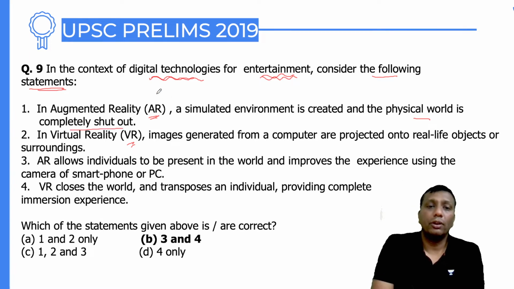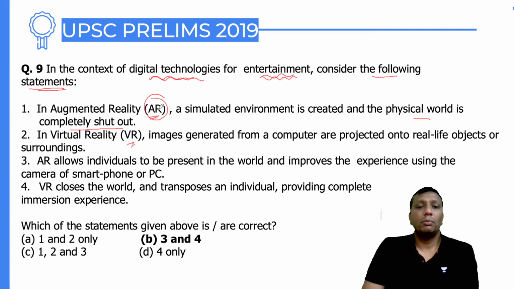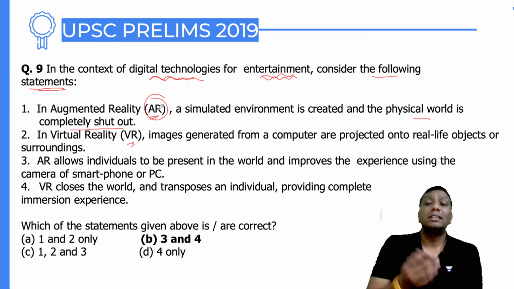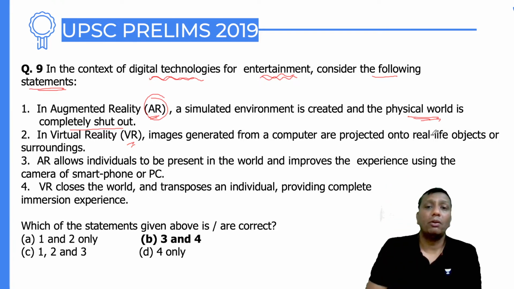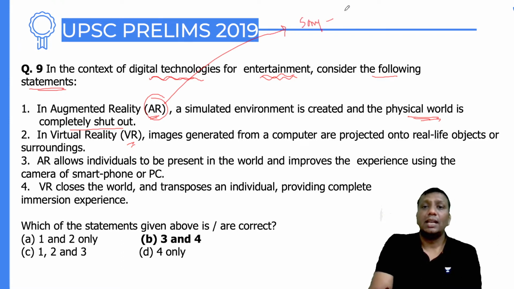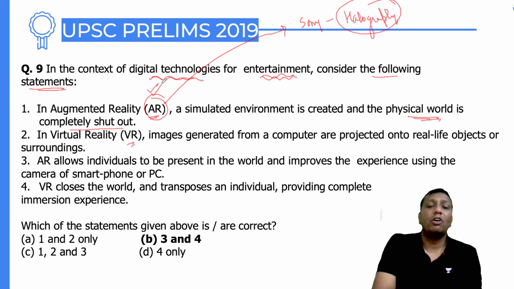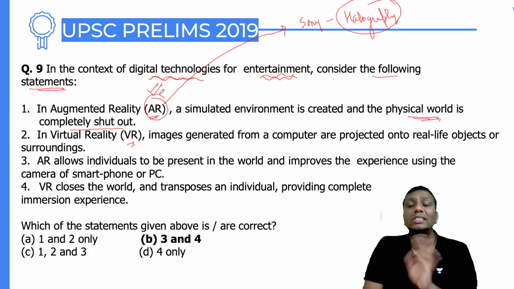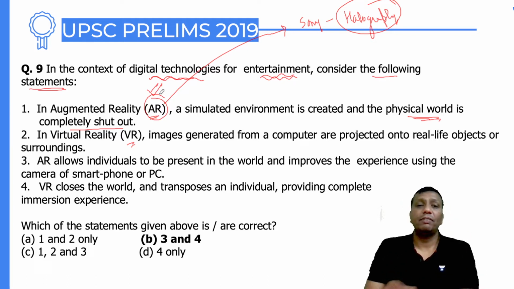See guys, it is totally wrong. Augmented reality, you know what is going to happen? An image is going to form in the physical world in front of you in the floating air. So definitely there is attachment to the physical world, physical world meaning where you people already are. Here the images are going to form in the floating air. This type of technology is in the news, guys. In the coming future, Sony even said that it will provide a holography type of television, based on this augmented reality principle, where there will be no screen and the image will form in the floating air. That's why the statement is wrong.